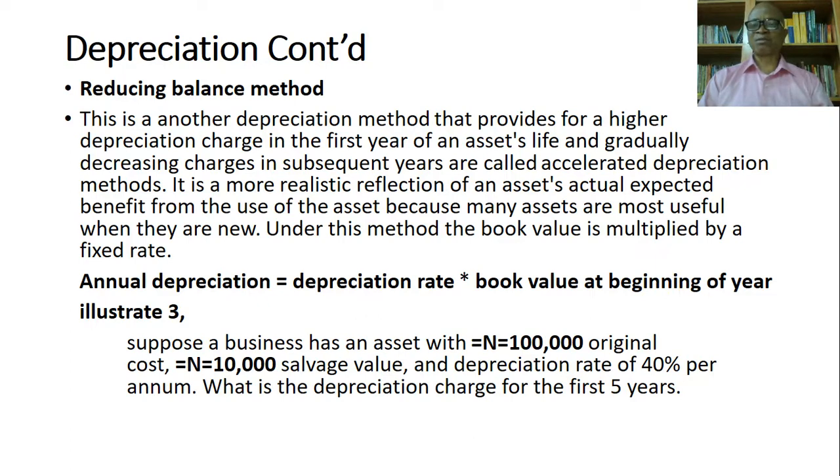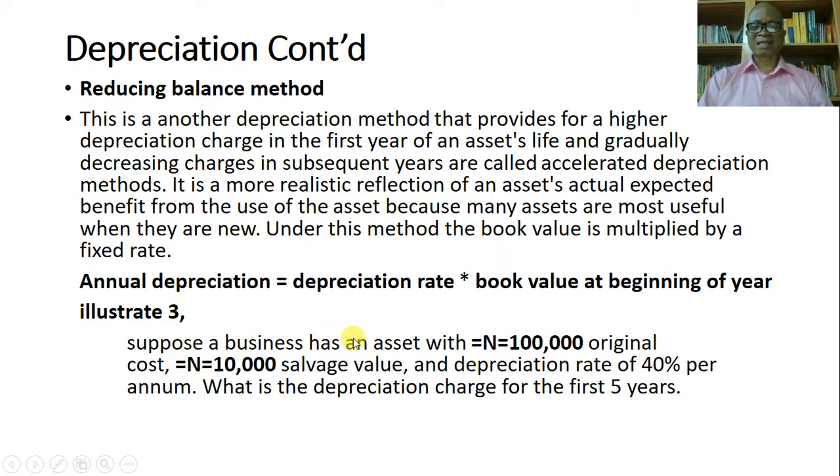So when we talk about the book value, we talk about the cost of the asset minus the accumulated depreciation. So every year the book value changes, and you multiply the value by the rate of depreciation. Okay, let's look at this example, illustration 3.